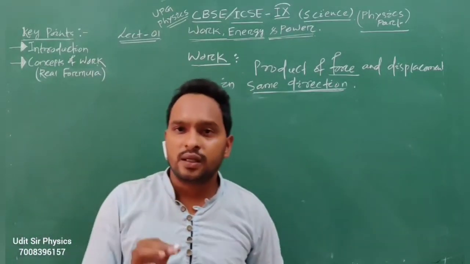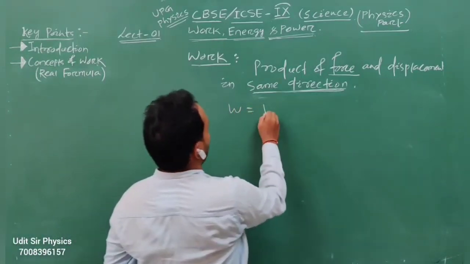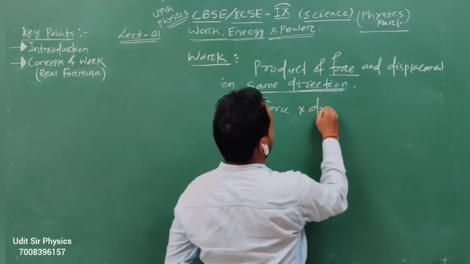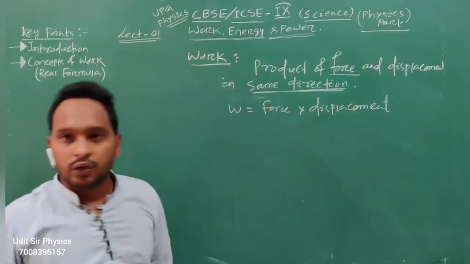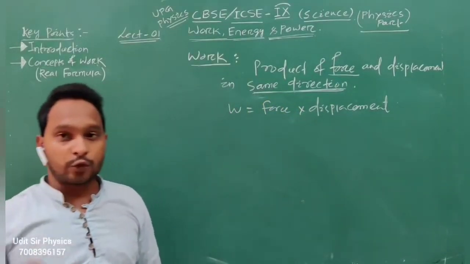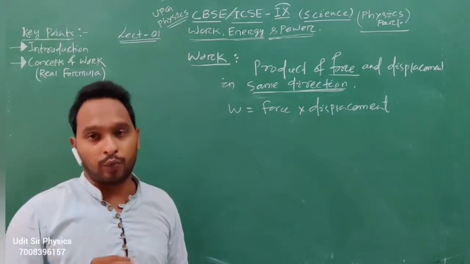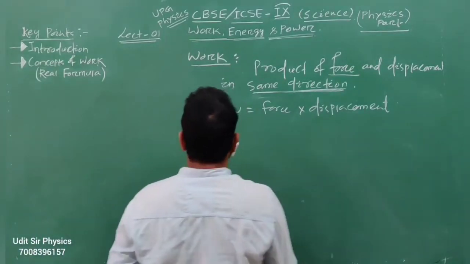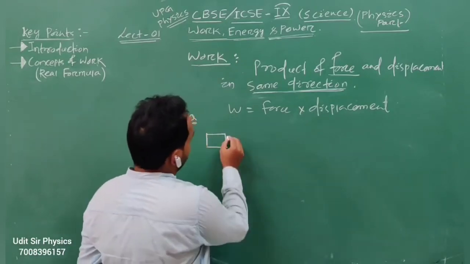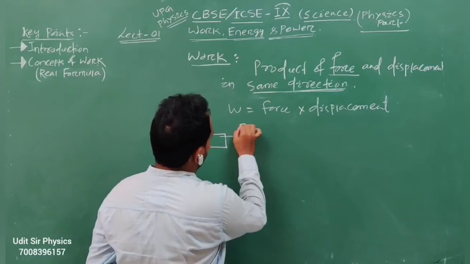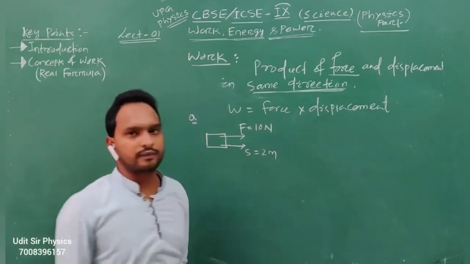So students, till now we have studied the formula for work: work is equal to force into displacement. Now we are going to find the work by using the formula. Very simple question. Suppose this is a body, and the force is 10 Newton, and the displacement S is equal to 2 meter.